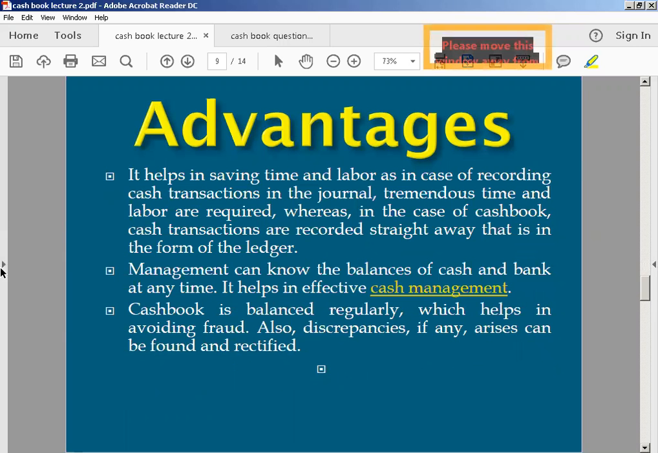Yes, so you all have to go through this theory because you have to be very good in your MCQs, and MCQs are sometimes based on theoretical backgrounds and understanding of the topic. Why do we need to prepare the cash book? It helps in time saving. It reduces labor in recording transactions. For the journal it takes tremendous time, whereas in the cash book the cash transactions are recorded straight away. We are only concerned with the cash transactions, that's why we are making the cash book only for cash transactions.